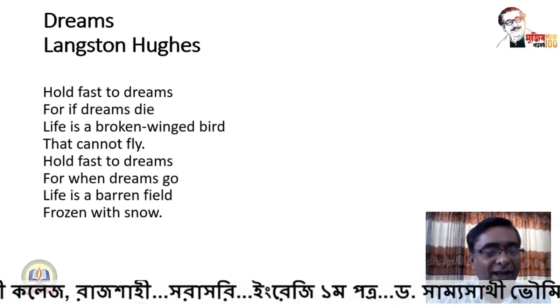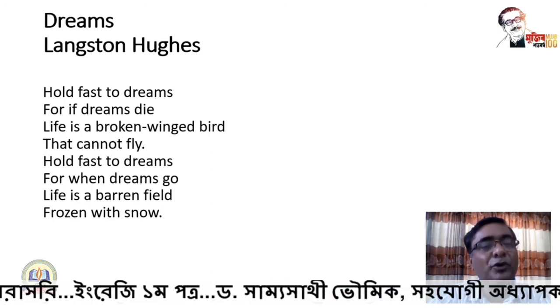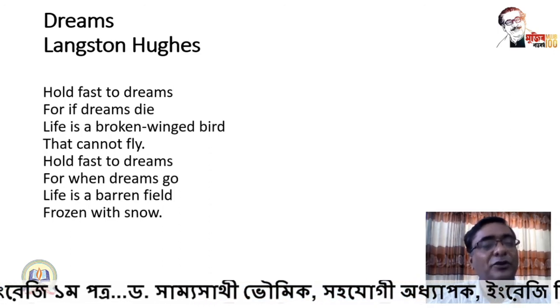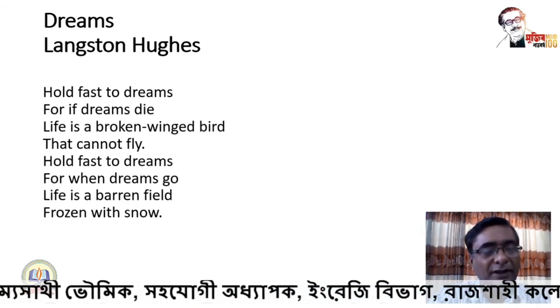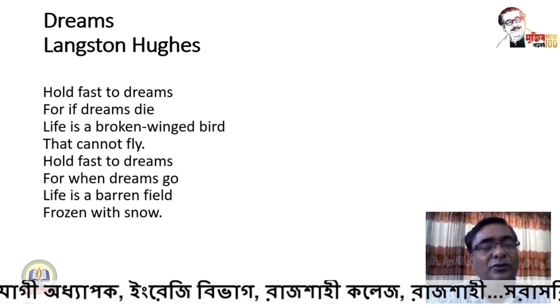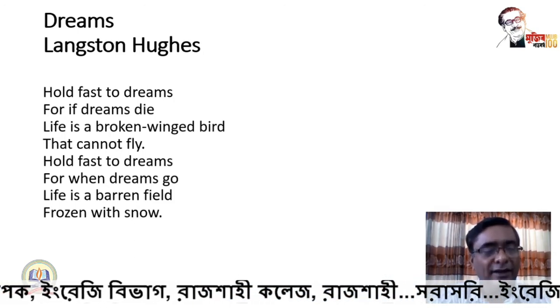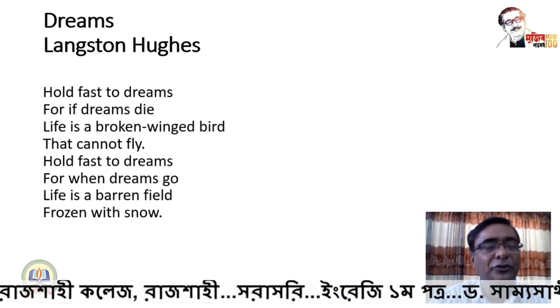So life is comparable to a broken winged bird if you don't have a dream. A person's life without dream is comparable to a bird who has lost its wings. So a bird without wings is like a life without dream.